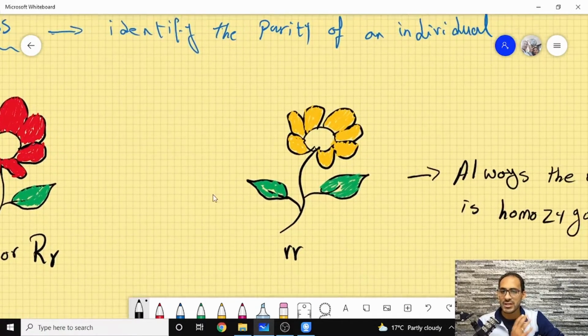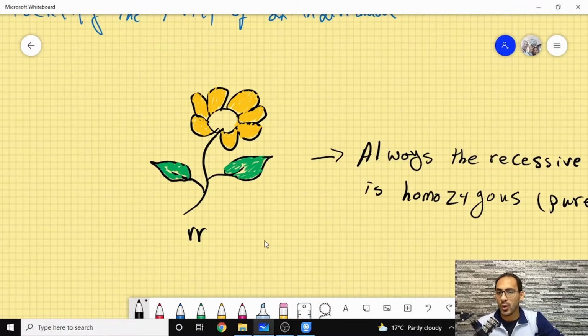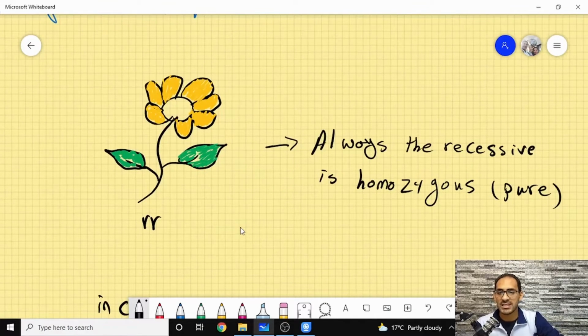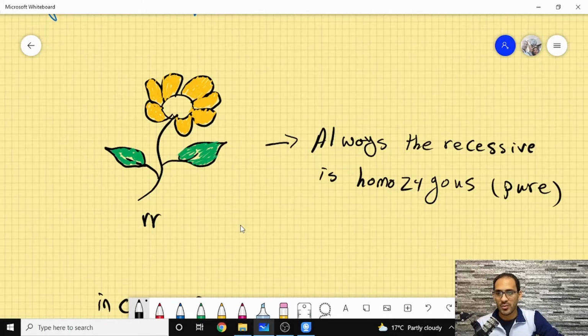Okay, and there is a note that is so important for you all to understand: the recessive is always homozygous, or pure, because in order to show its trait, it always needs to be in the pure form. The dominant can show its trait when it is in a hybrid form or any other case. The recessive needs to be always pure.